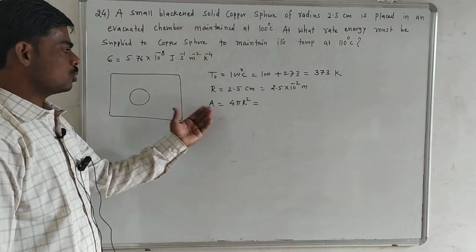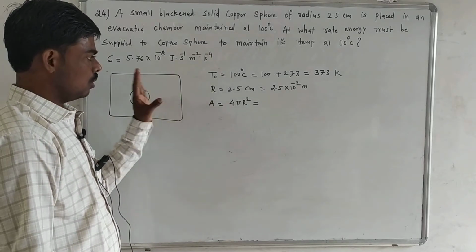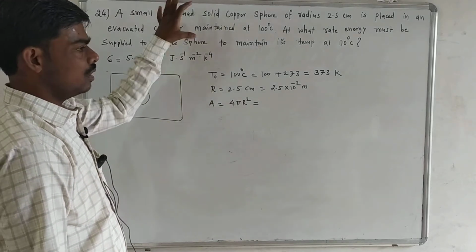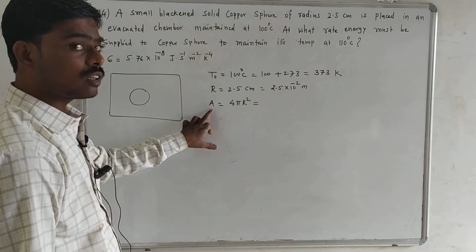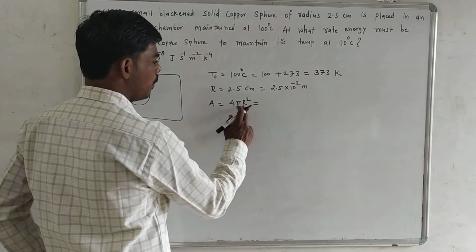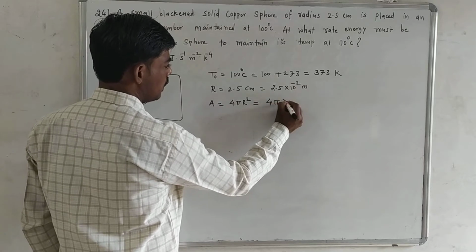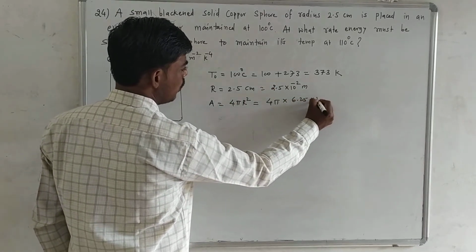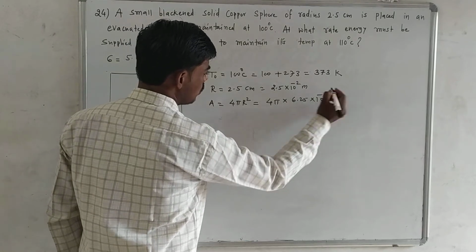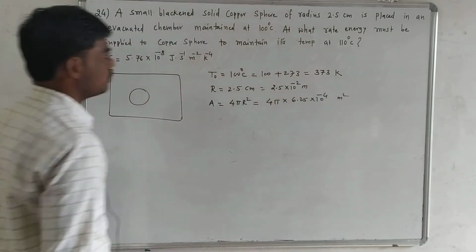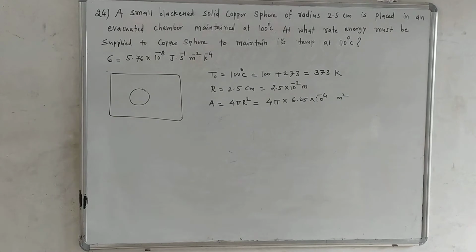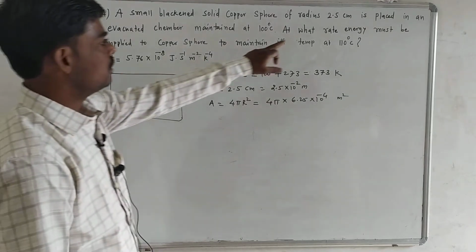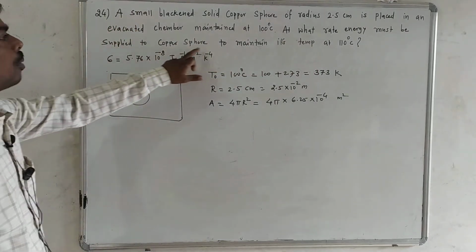Sometimes some students get confused. So for this emission we have to consider surface area, 4 pi r square. So 4 pi r square becomes 6.25 into 10 raised to power minus 3. Unit is meter square.